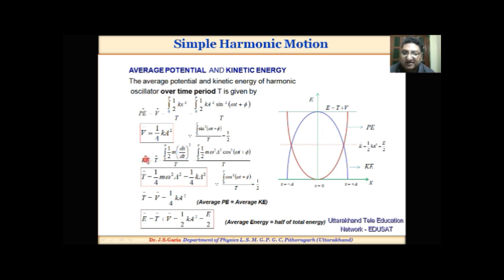Similarly, the average kinetic energy is equal to 1 by 4 ka square, so the average kinetic and potential energies are equal, and each is half of the total energy. This curve is for kinetic energy, this one is for potential energy, and this is the average energy, which is half of the total energy. This one is the total energy.